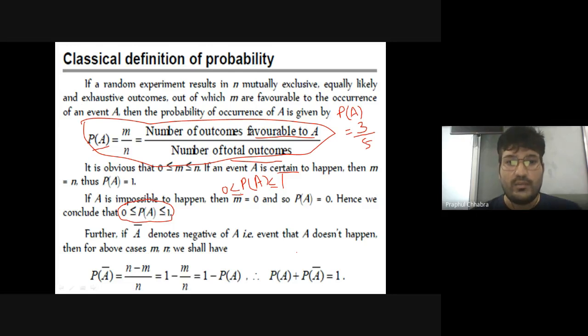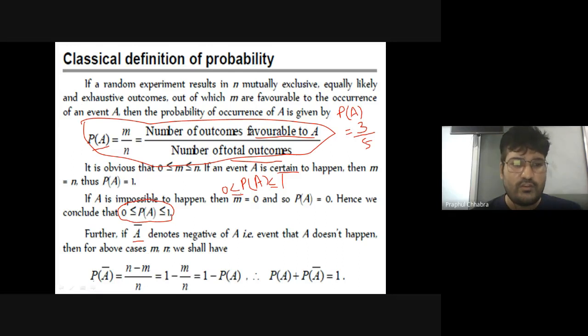A represents the happening of any event. A bar represents the negation of A. So the negation of A will be the event not happening. If A is the happening of any event, then A bar will be the not happening of that event. So if you want to find the probability of an event not happening, what will it be?